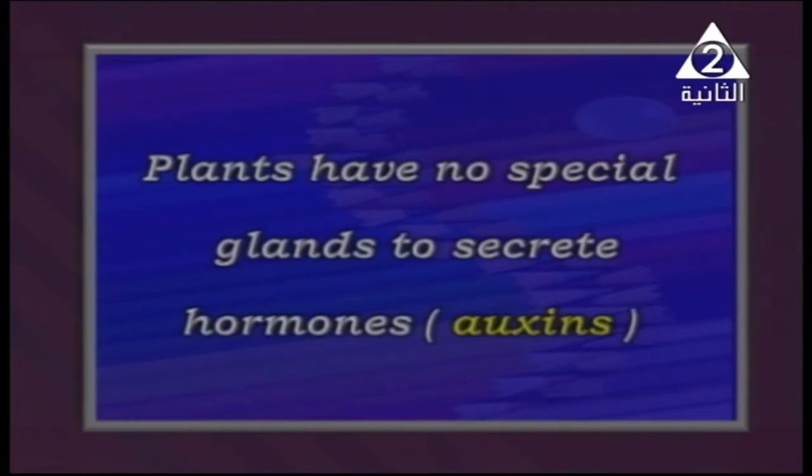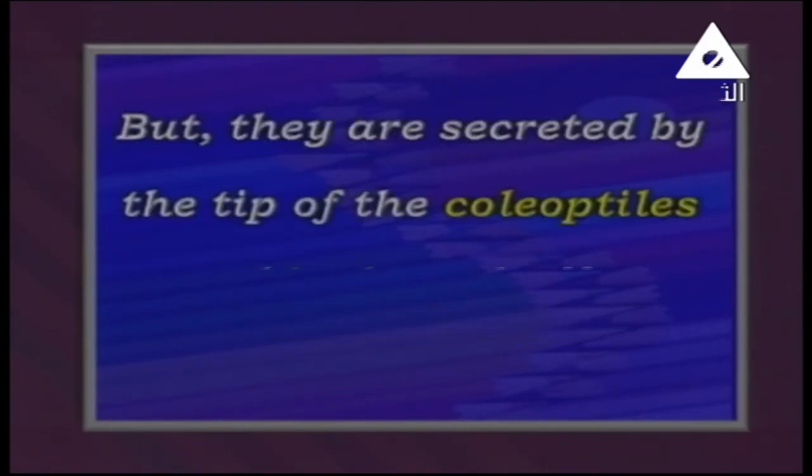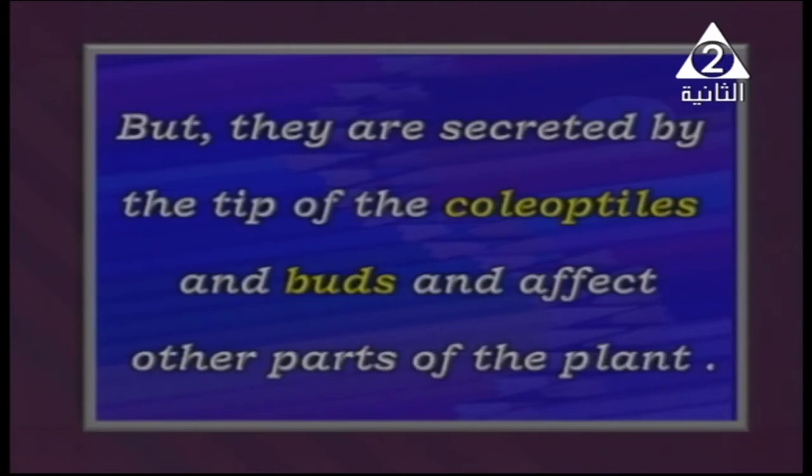Something called auxins, which control the growing tips and control phototropism and geotropism. If you remember the tendril, it twists around the support as a result of auxins increasing on one side and decreasing on the other side. Auxins are secreted by the tip of the coleoptile and also by the terminal and lateral buds, and affect the other parts of the plant.